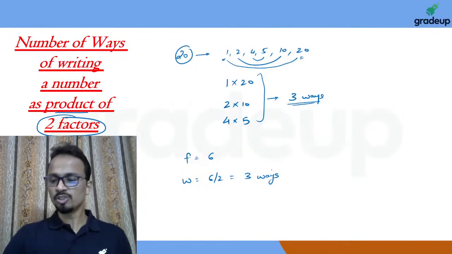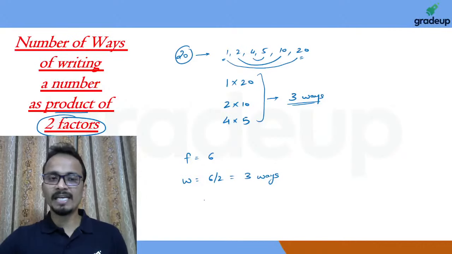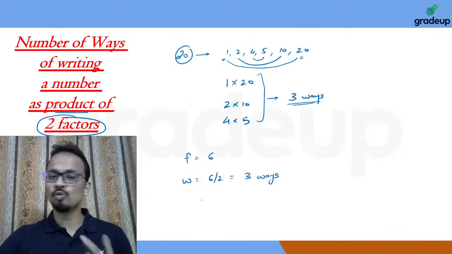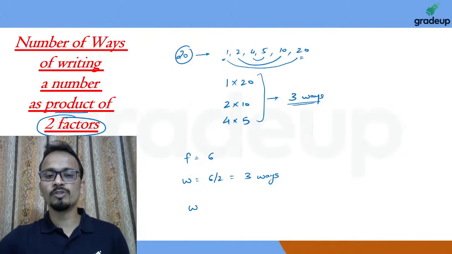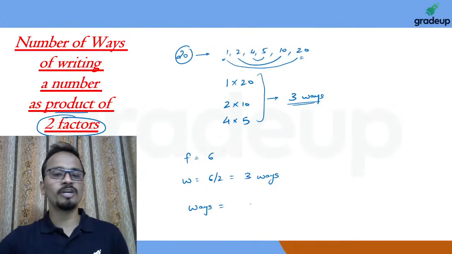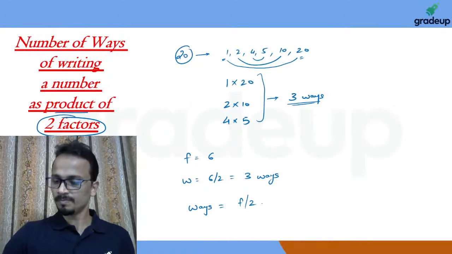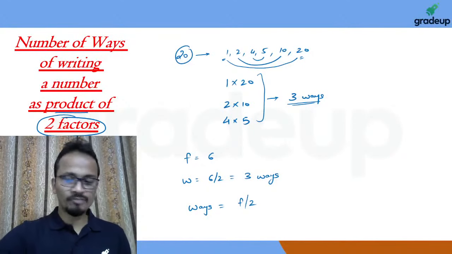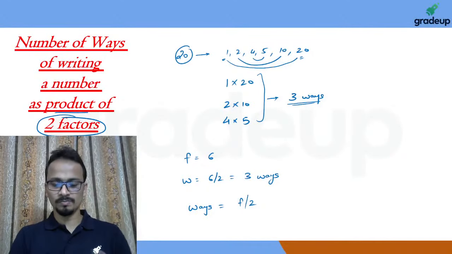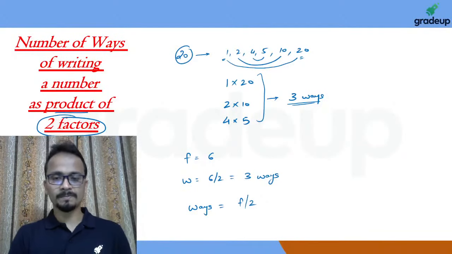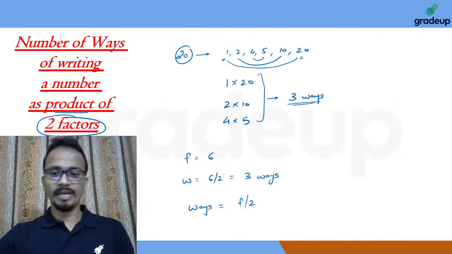All right. So the number of ways of writing a number as the product of two factors, I can generalize the formula. It will be equal to number of factors divided by 2. All right. Am I clear? Okay.